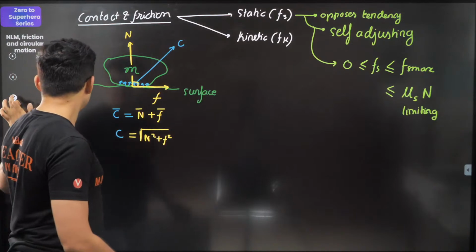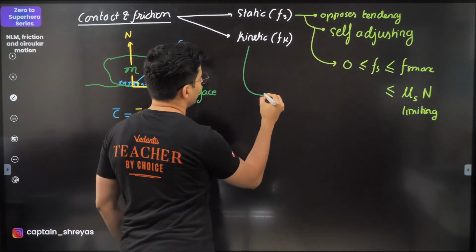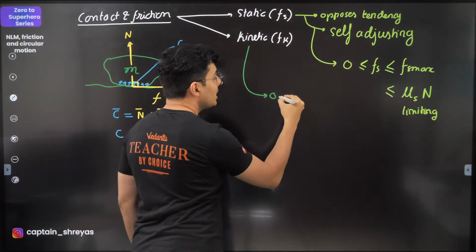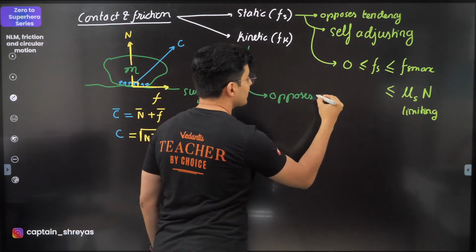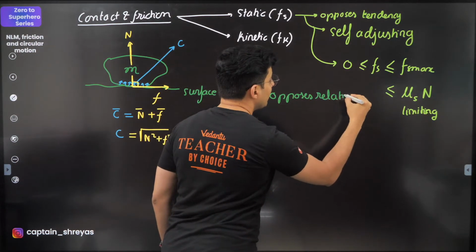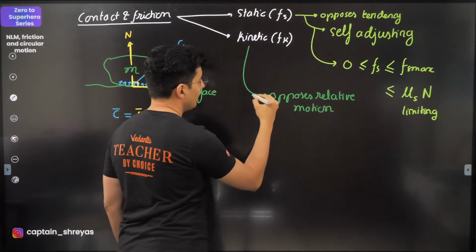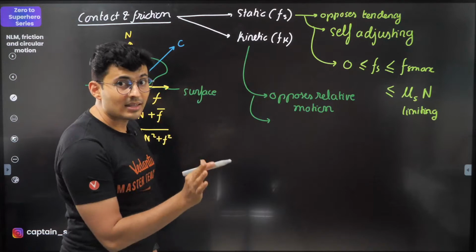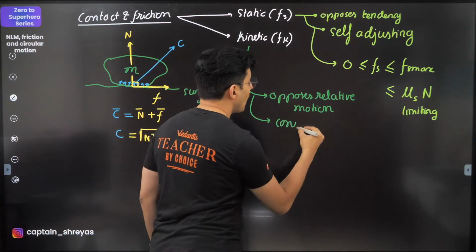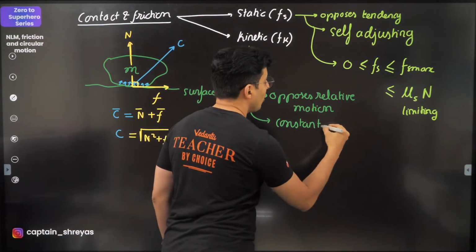Okay, next thing, talking about kinetic friction. What will it oppose? It always opposes relative motion. Actual motion it opposes. And it is not self-adjusting. It is always a constant force.